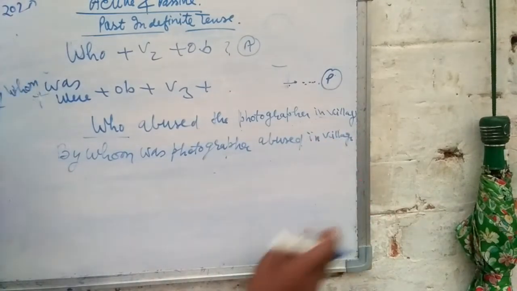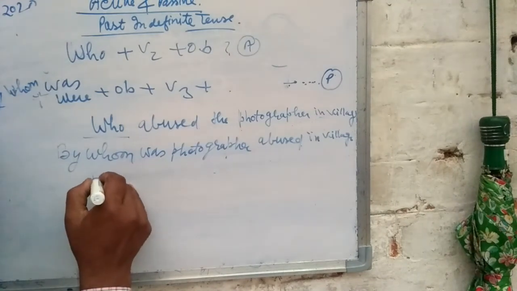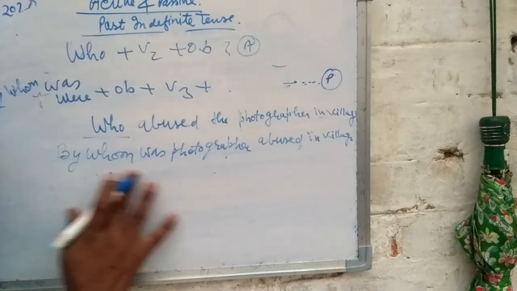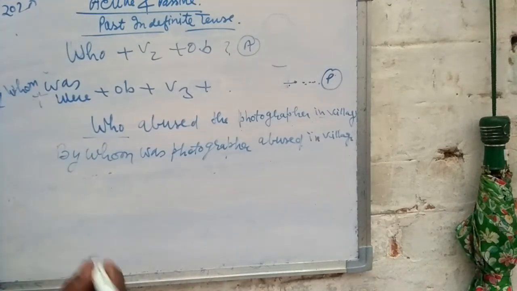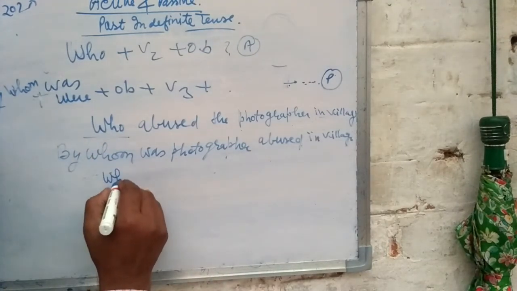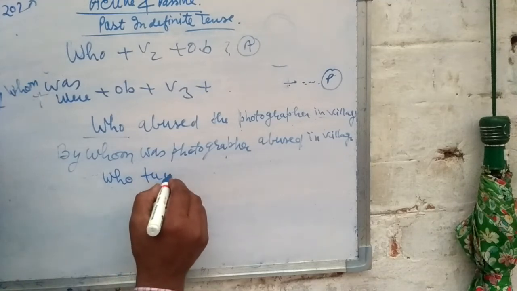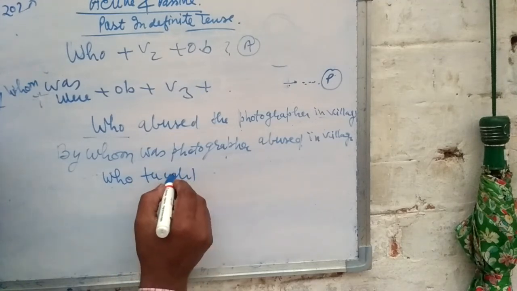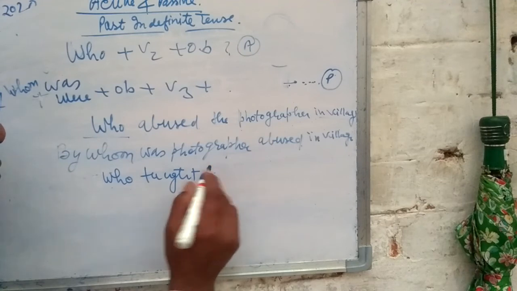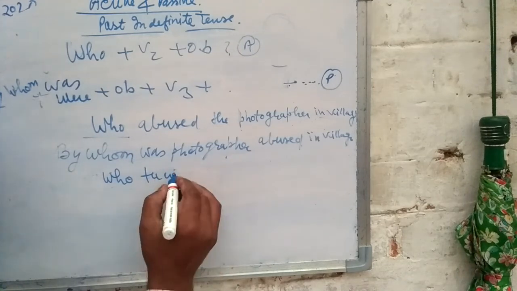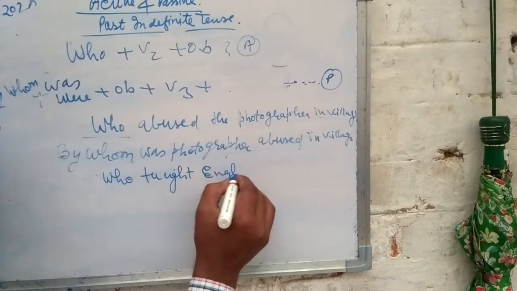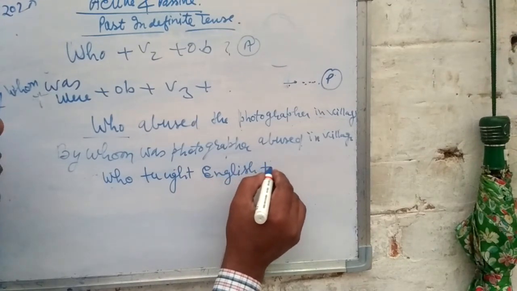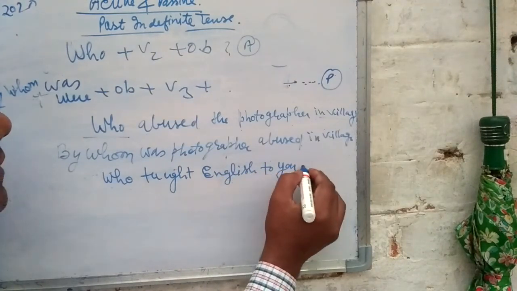Take one other example. Who taught English to you yesterday?